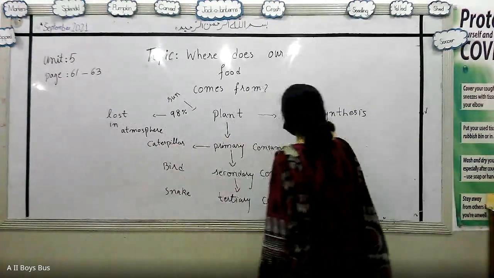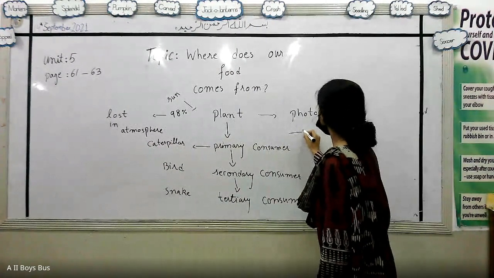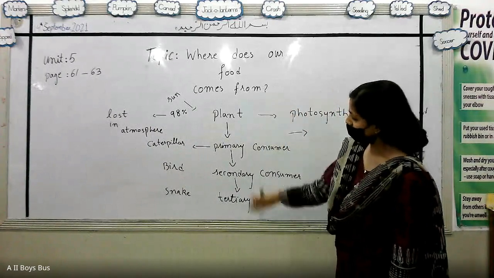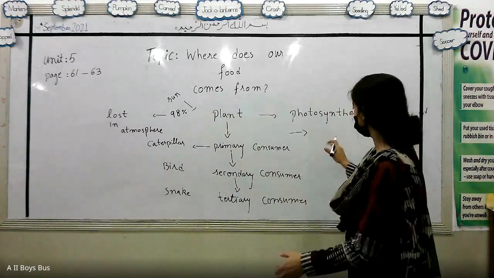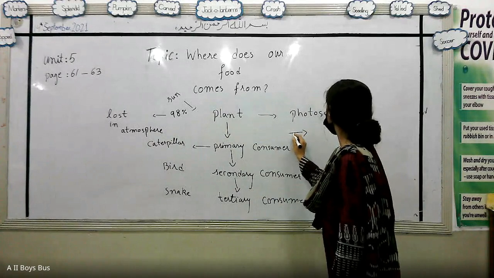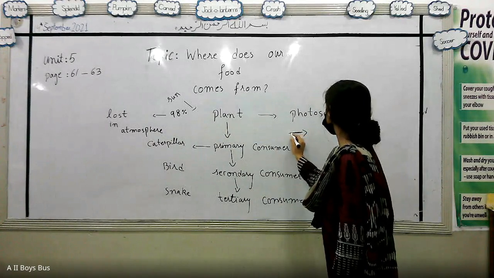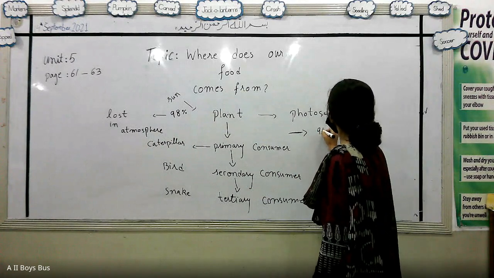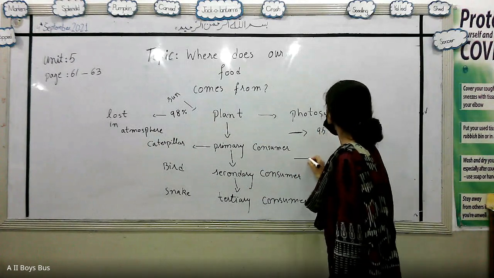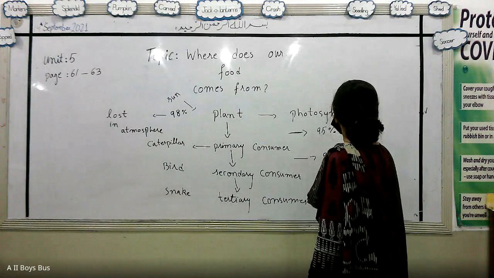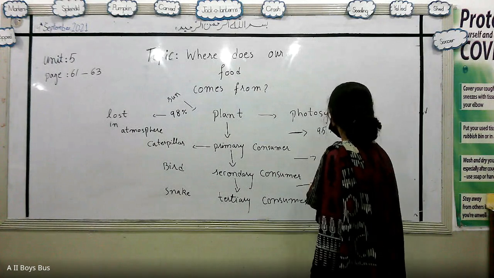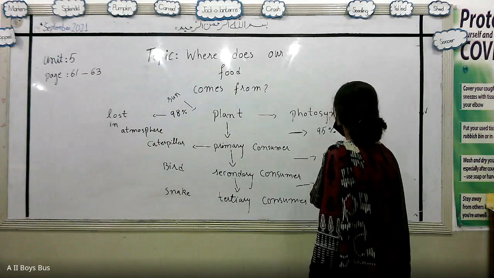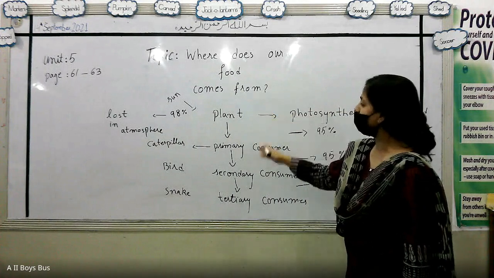At each level, there is a loss of energy, because the energy that we get from the sun is in a very bulk amount, and every organism doesn't have the capability to absorb this kind of energy. So 95% of energy will be lost at each level. So we can say that the energy level continuously decreases when we move along a food chain.